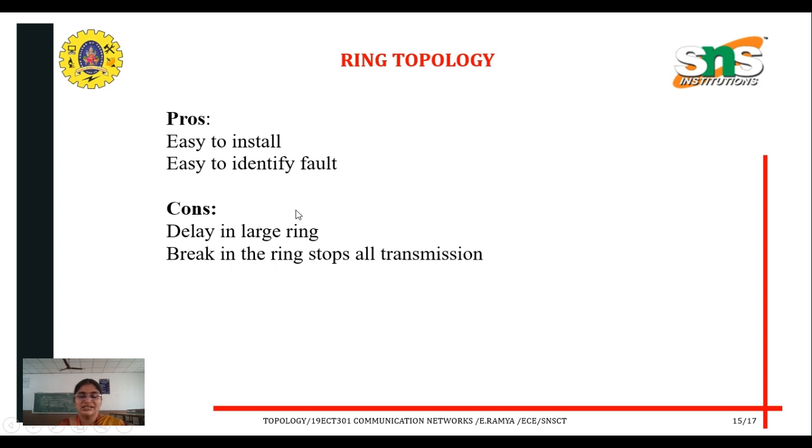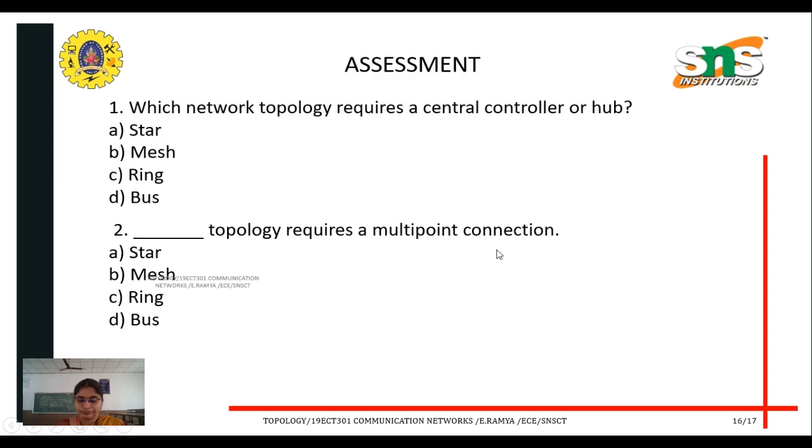What are the advantages and disadvantages of ring topology? Easy to install and easy to identify the fault. The disadvantages are delay in a large ring, and a break in the ring stops all transmission. Like bus topology, if the backbone fails, all the transmission fails.